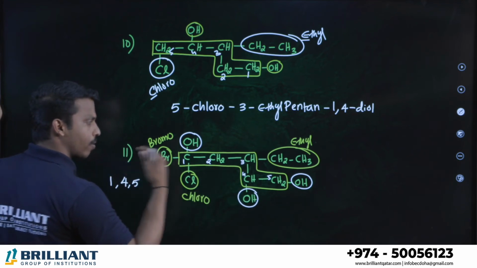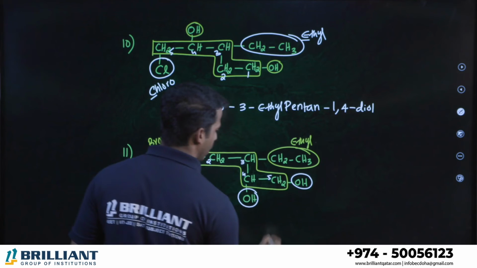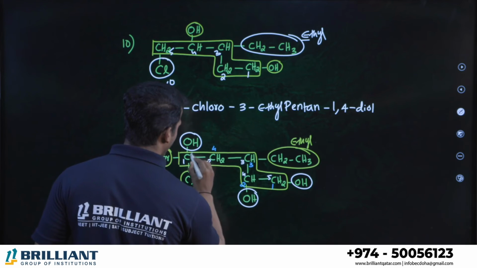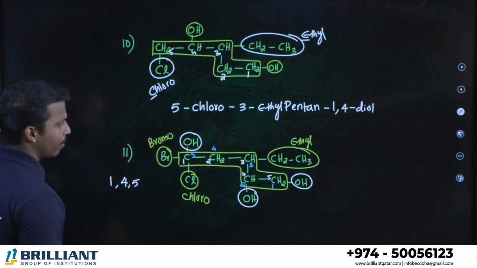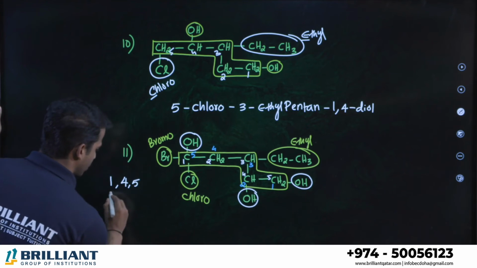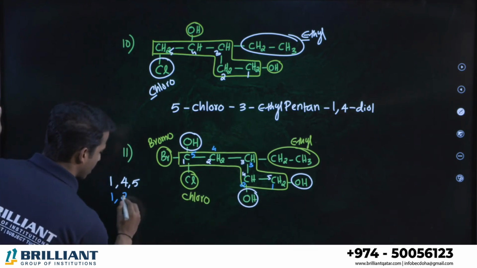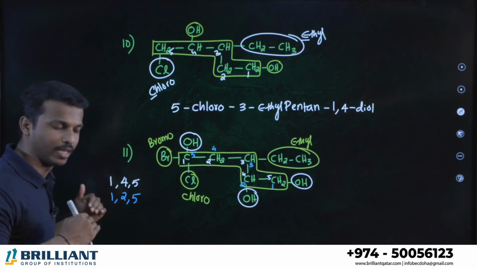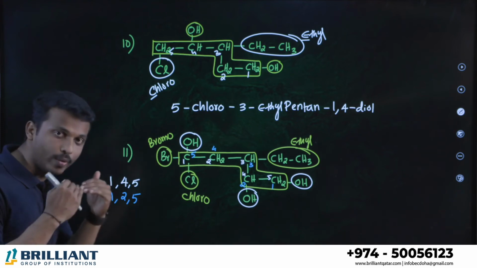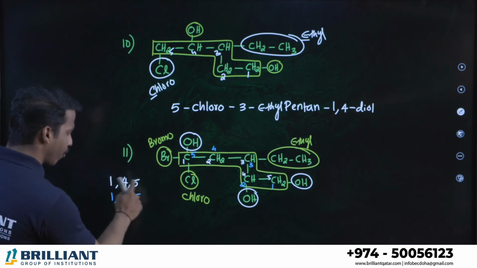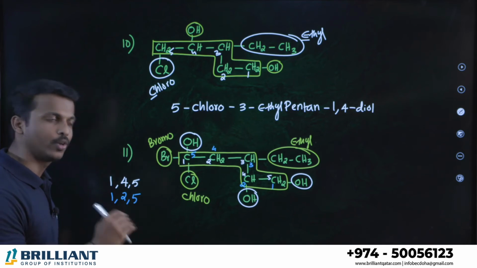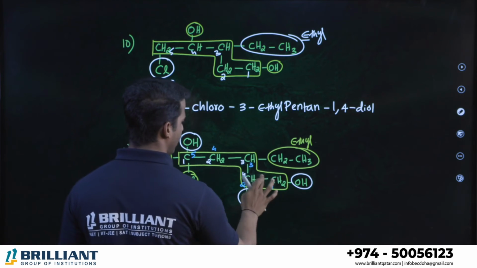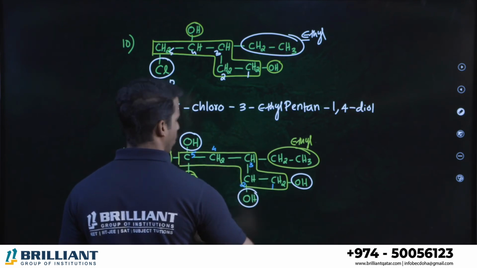If you start numbering from right to left, I'm using another color. Right to left, okay. 1, 2, 3, 4, 5. With this numbering, where are the alcohol positions? First position there is an alcohol. Second position there is an alcohol. Fifth position there is an alcohol. Which is better? Which is the lowest locant? Lowest number is preferred. 1, 4, 5 or 1, 2, 5. Which is lowest? 1, 2, 5. So which is the correct numbering? The correct numbering is the blue one, right? The blue one. So let me cancel the wrong one.